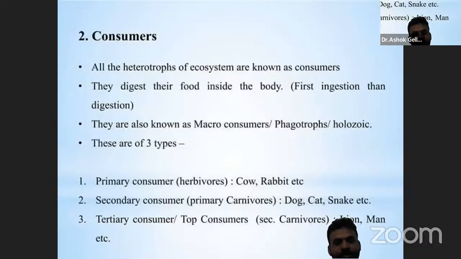For example, primary carnivores are dogs, cats, snakes. And the third one is the tertiary consumers. Man is the tertiary consumer in the ecosystem. Consumers are part of the ecosystem.